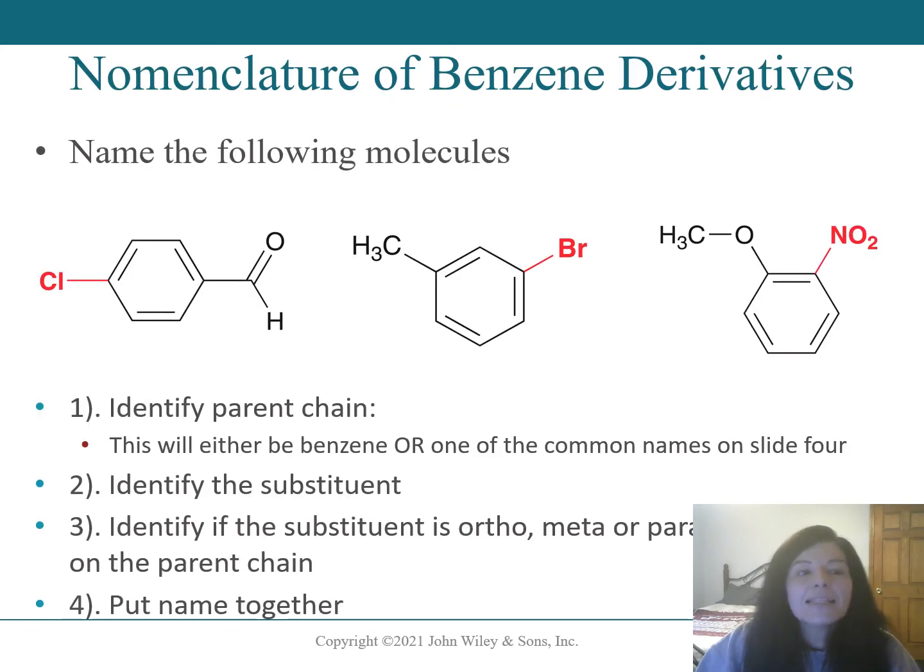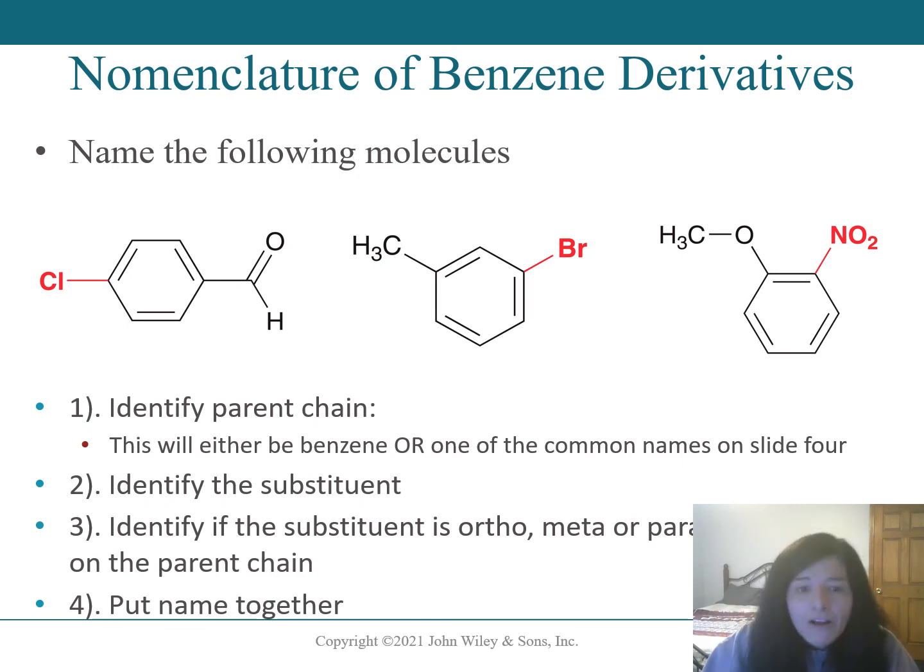So now let's name a couple of these molecules, using the common names I showed you on slide 4 and the ortho, meta, or para system. The molecule in black shown here is going to be our parent chain, and then the red part is our substituent. So let's look at our first molecule, and feel free to use that little chart I gave you on slide 4.